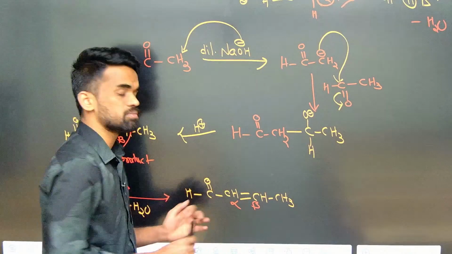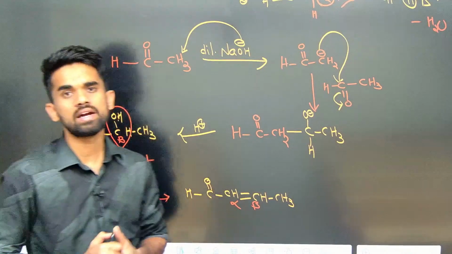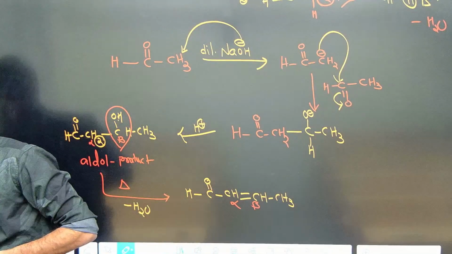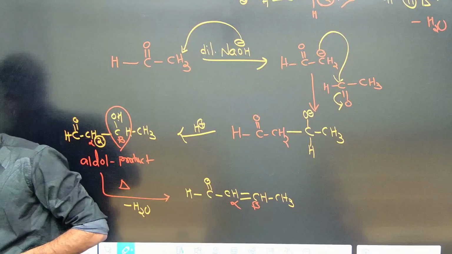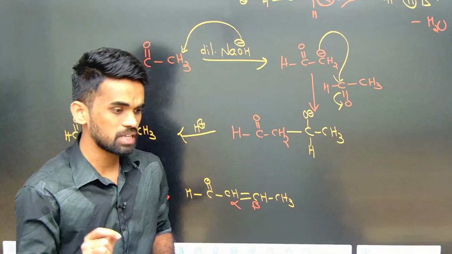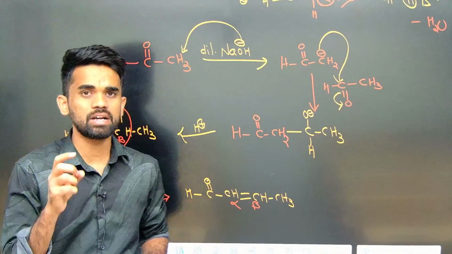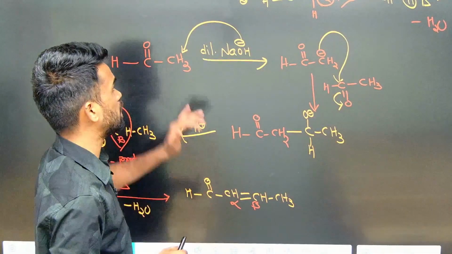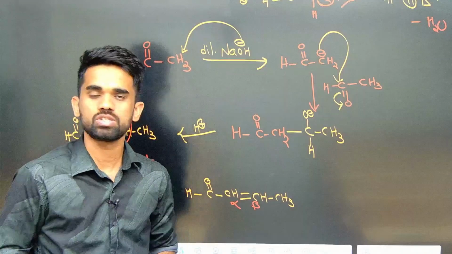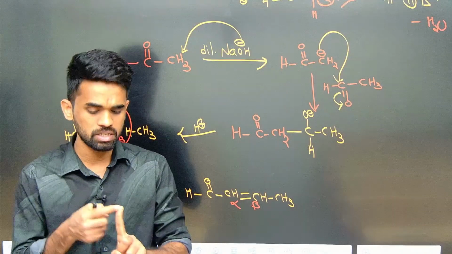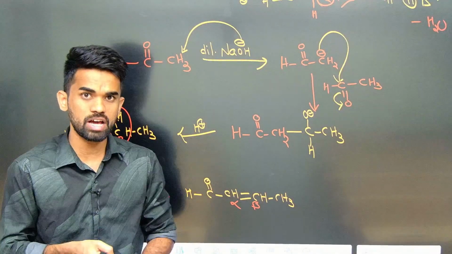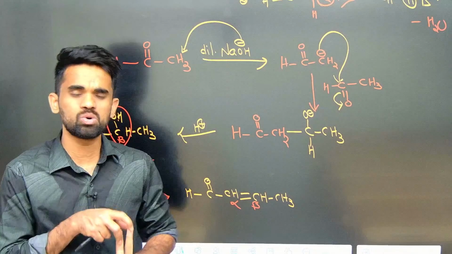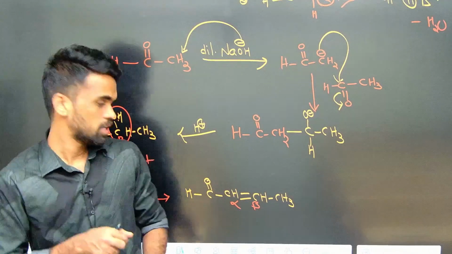What is the name of this reaction? I am saying aldol condensation reaction. This is the question you can expect in the exam, a most commonly asked question. We can say that without a question from either aldol or Cannizzaro, there is no question paper. So you can blindly stick to this aldol condensation question. Either aldol condensation, Cannizzaro reaction, and the next one is Reimer-Tiemann reaction. These are three questions that are repeated most times.